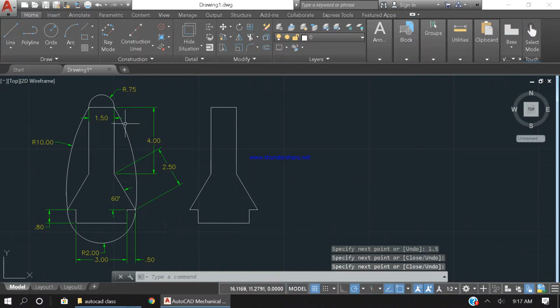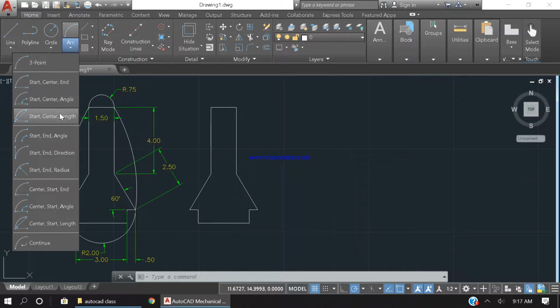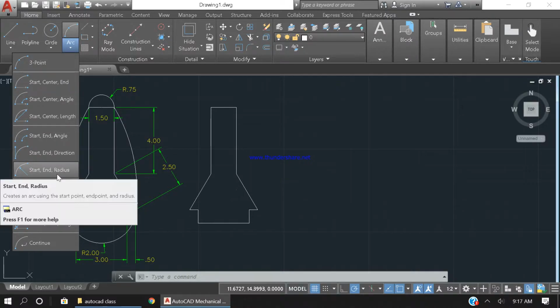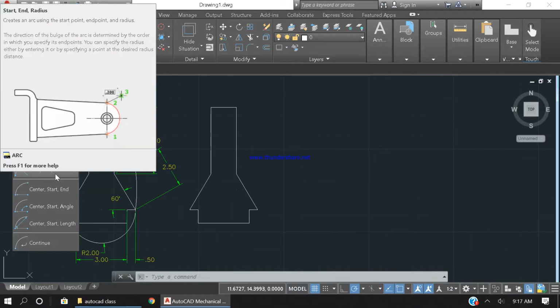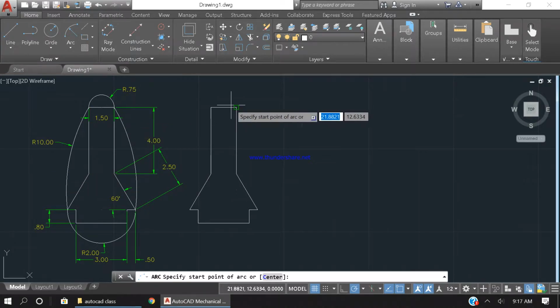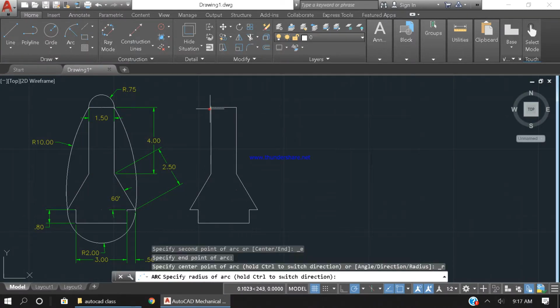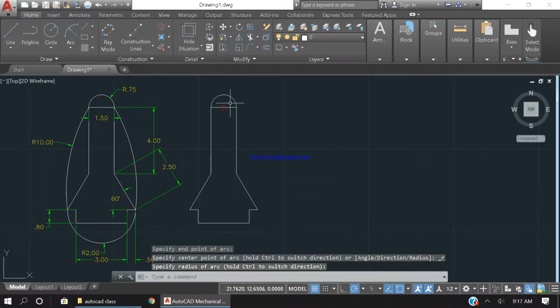Now our next part is to make this radius. Okay, and I'm gonna pick this start and end radius. So my start point, end point, and my radius should be 0.75, or I can just bring my mouse over here and type 0.75, which is the same thing.